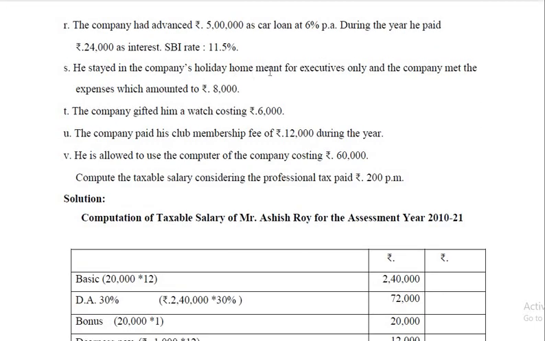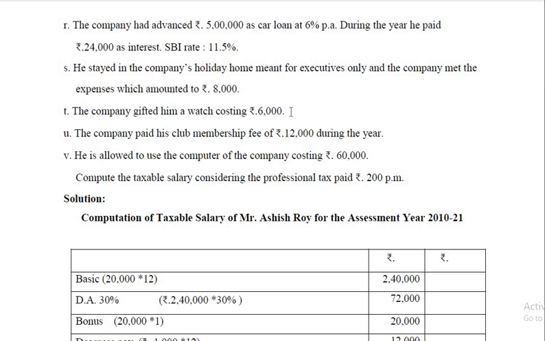We stayed in the company's holiday home meant for executives only. So it's not uniform. It is specifically for executives, and it is not for the benefit of the company, and therefore the entire 8,000 is taxable. The company gifted him a watch costing 6,000.